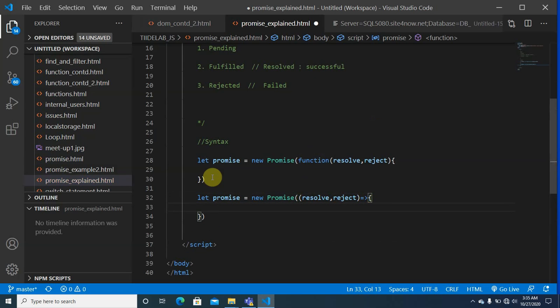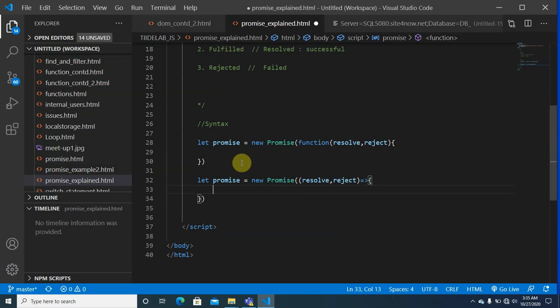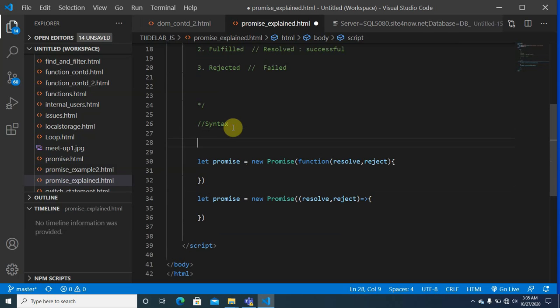I'm quite sure that you guys know that they are the same, because we've done functions and you guys are quite good at writing functions. So this is a very simple syntax of writing a promise. For every function there is a point where you declare a function and a point where you call it. So this is the syntax for declaring a promise function. This is the declaration.